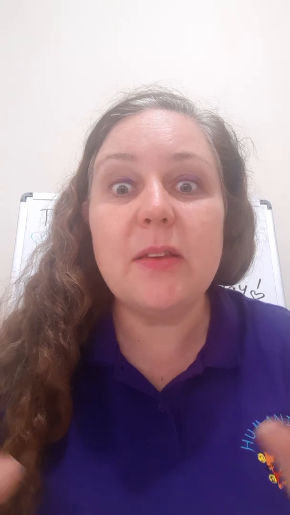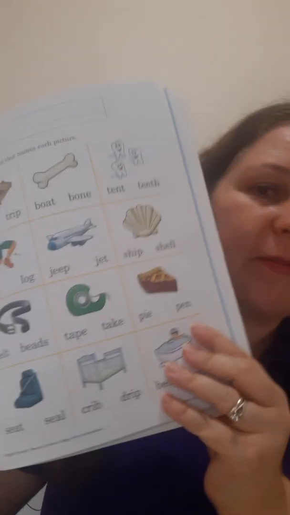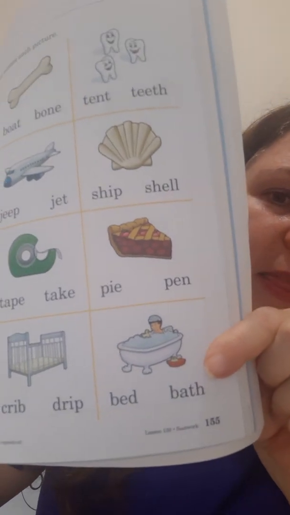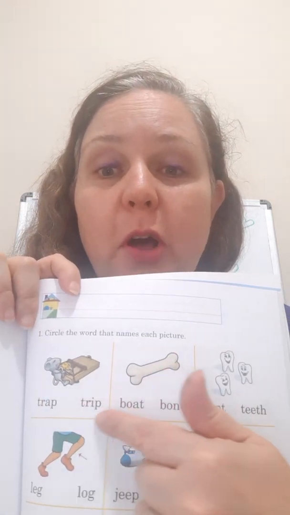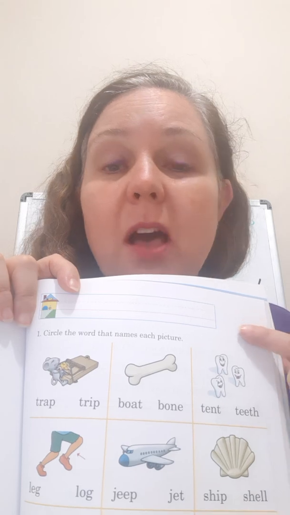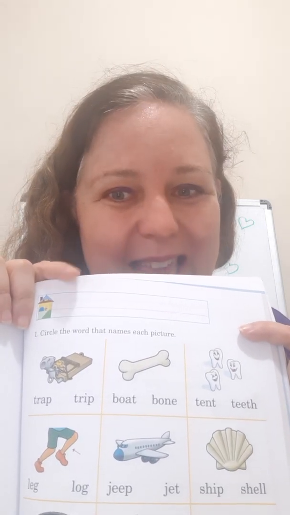Good job! Super duper! Wow, you guys are such good lookers. And for our letters and sounds, we're going to do 3 pages today. We're going to start with page 155. Can you see it right there? Here it says, circle the word that names each picture. So we're going to repeat the picture word 2 times, and then you have to decide by yourself which word to circle, okay? And make sure to write your name at the top. Do it very neatly, okay? Here we go. Are you ready?